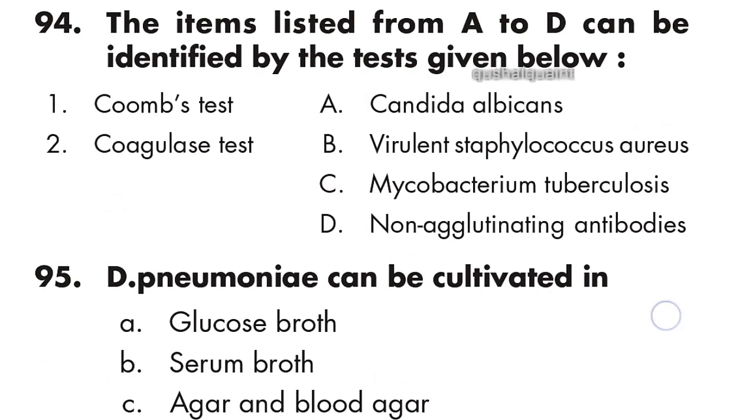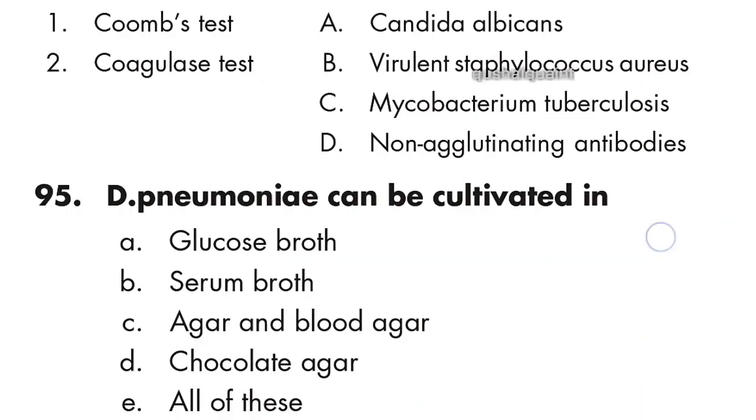94. The items listed from A to D can be identified by the test given below. Coombs test is related to non-agglutinating antibodies. Option D is right. Coagulase test is Staphylococcus. Option A is right.